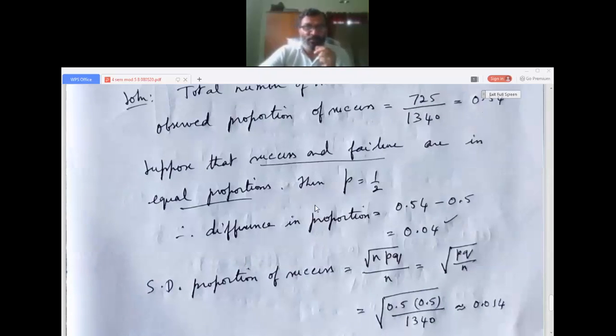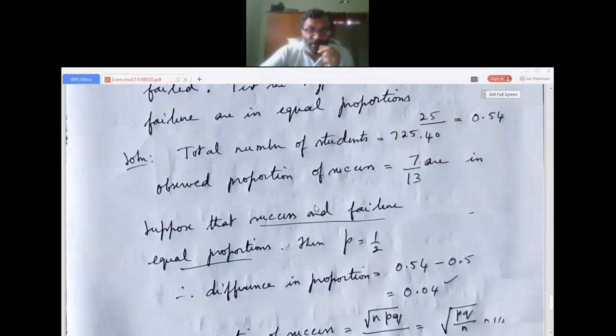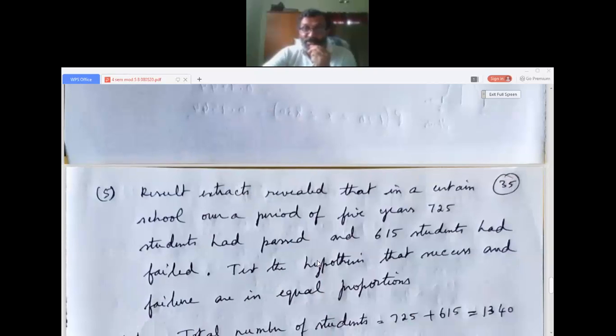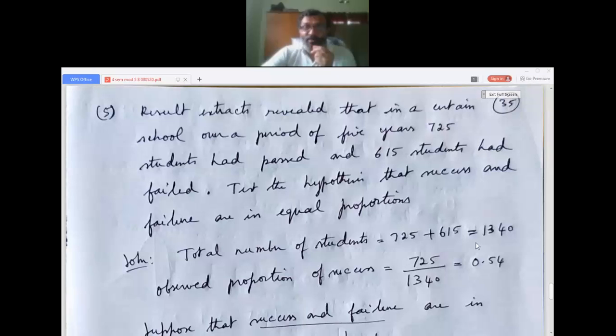So once again, I will quickly go through it, because it is a very important problem. The same type of problem is there in the model question paper. Result extracts revealed that in a certain school over a period of 5 years, 725 students had passed, 615 students had failed. Test the hypothesis that success and failure are in equal proportion. Total number of students, that is n, is 1340. Observed proportion of success, we are bothered about success. Or we can take failure, which means you have to take 615.